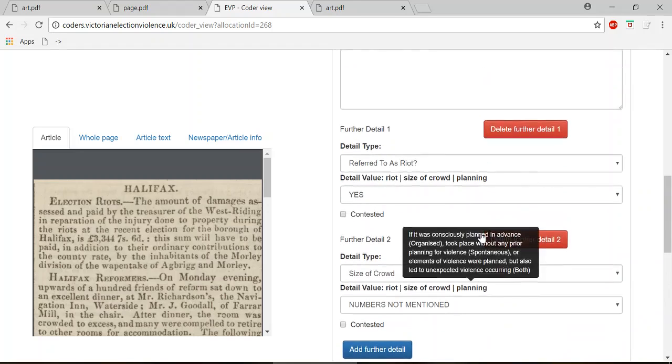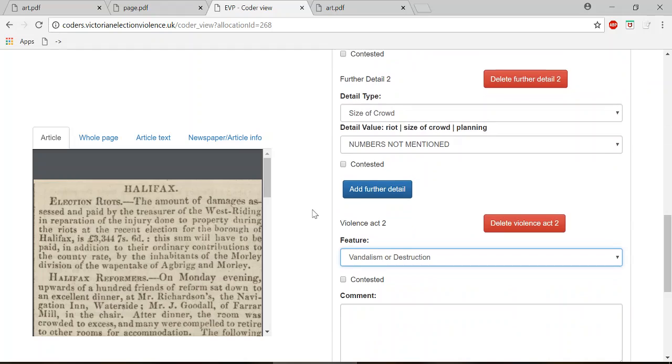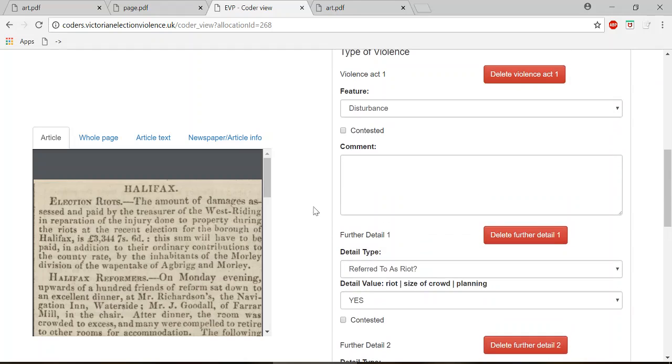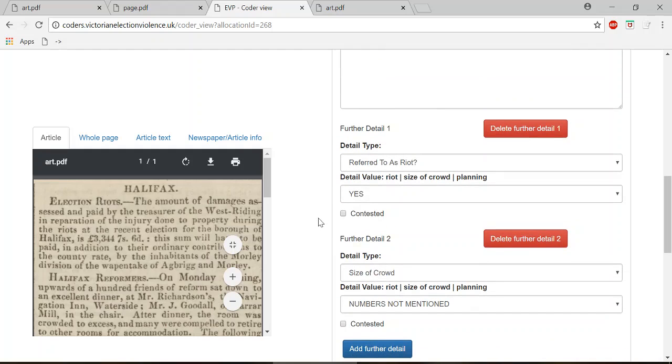You'll also notice as well that there are contested buttons up and down this page here. Now there's good reason for that. A lot of newspapers are partisan and deny or contest what other people have said about events. So say for instance you get a letter to the editor where it talks about this election riot in Halifax and it says, actually there was no riot at all, there was no disturbance, people are just exaggerating, in which case that disturbance would be contested. If a letter to the editor says, yes, there was disturbances during the election, but it was by no means a riot, then this would be contested.